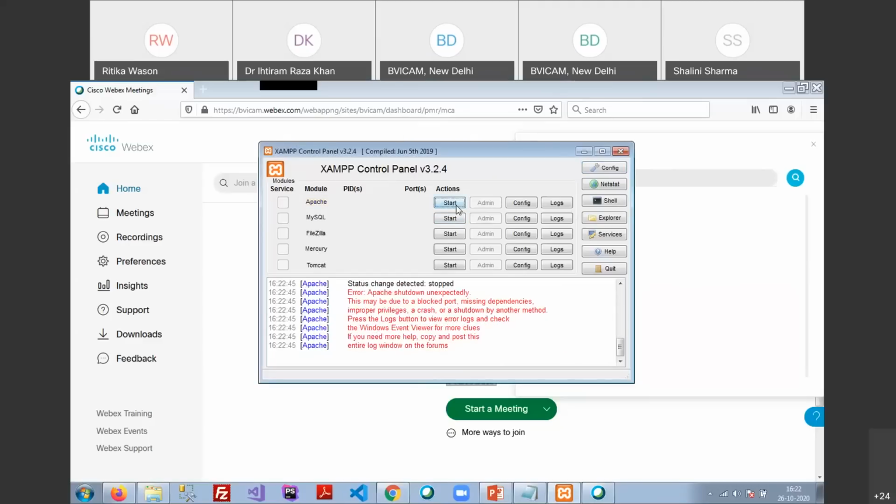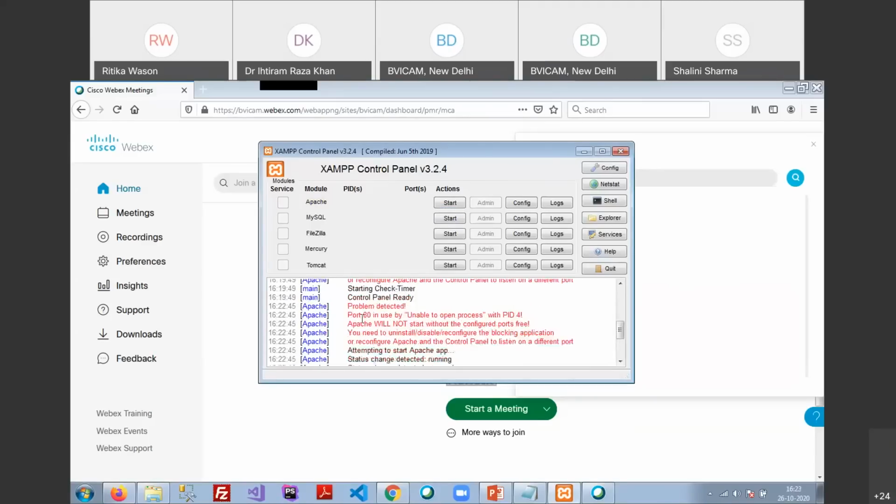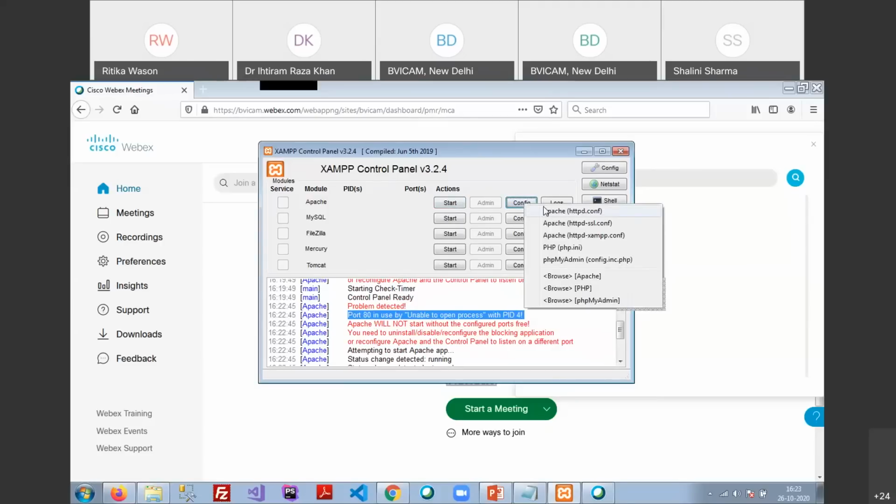If you do not have any other version of a web server installed in your system, then it will turn green, and the start button will turn into the stop version. But as I already have one, there is an error showing that port number 80 is already in use. If you are facing such an error in your system, then you need to change some things: click on the config, go to the Apache server, because we need to run the Apache server on this system.